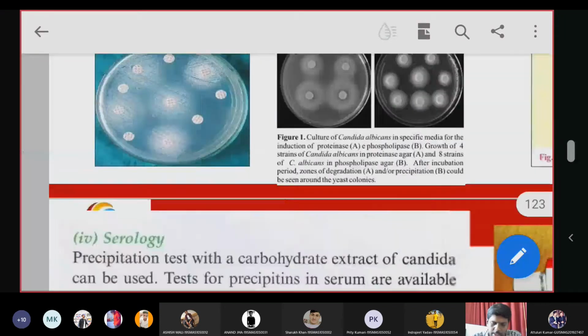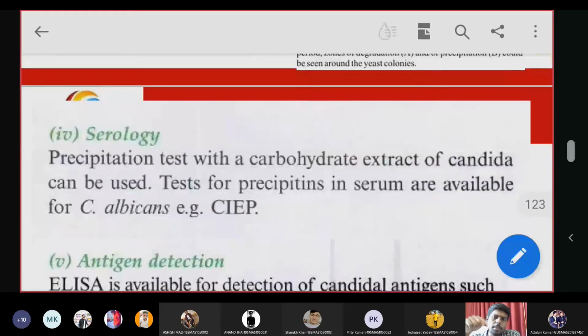Then serological tests. I need not say much about serological tests. We have many antigen antibody tests to identify it, where we either develop a specific antibody towards the surface of Candida, or we can also use antigens as a target to identify the antibodies present in the patient serum. In either case, you can identify these antigens or antibodies in the patient with serological tests, such as CIEP. CIEP is the common serological test we use. We already discussed this CIEP. Can anyone say the full form of CIEP?